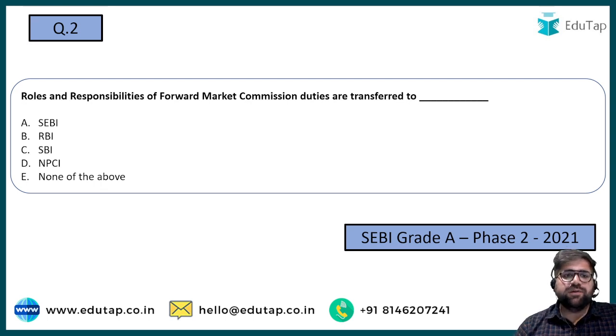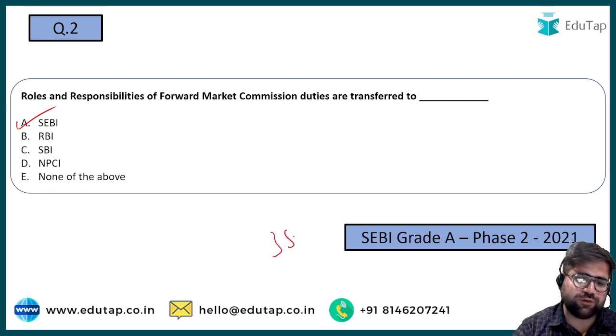Roles and responsibilities of the Forward Market Commission, its duties, are transferred to which of the following organizations? Is it SEBI, is it RBI, is it SBI, or is it NPCI? The answer to this question will be SEBI. Earlier, the Forward Markets Commission was looking after the commodities market, but now that function has been transferred to SEBI as well.